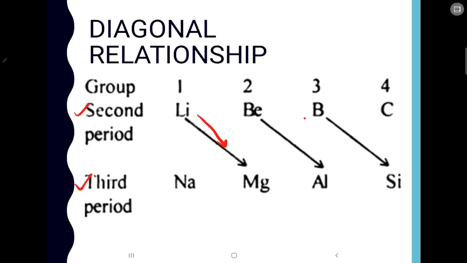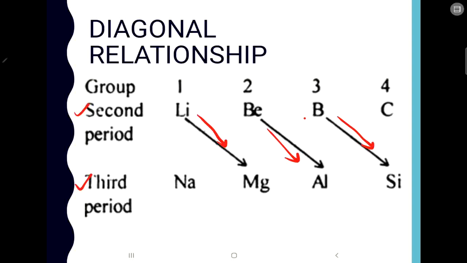Similarly, beryllium and aluminium have similar properties. Then boron and silicon have some similar properties. Since they are related to each other diagonally, this is called the diagonal relationship.